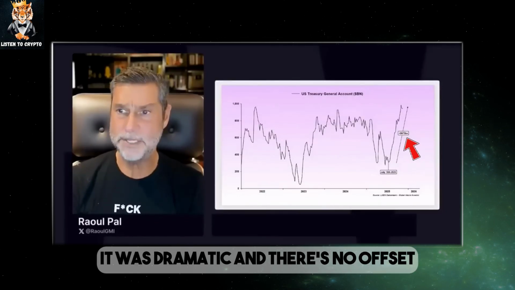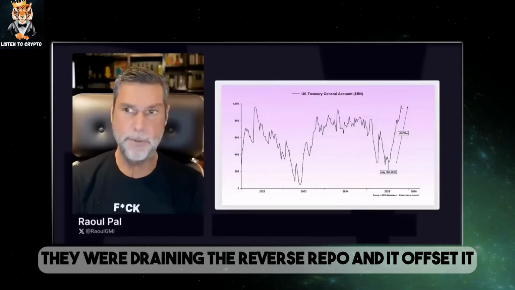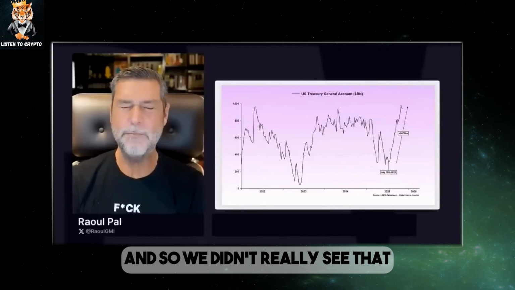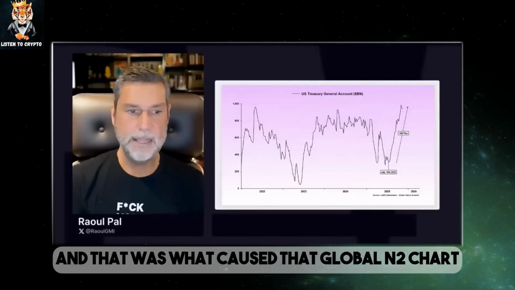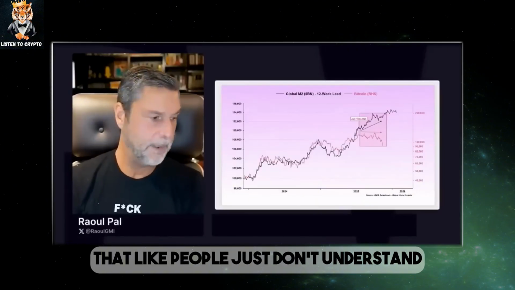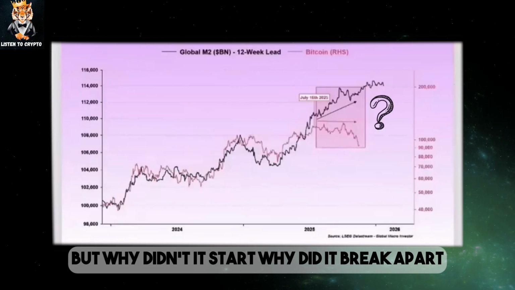It was dramatic, and there's no offset. See, in 2023, when it happened, they were draining the reverse repo, and it offset it. But this one didn't have that. And so we didn't really see that. And that was what caused that global M2 chart that people just don't understand, because I said it's not going to work all the time. But why didn't it start? Why did it break apart?